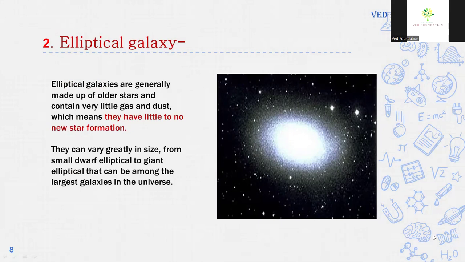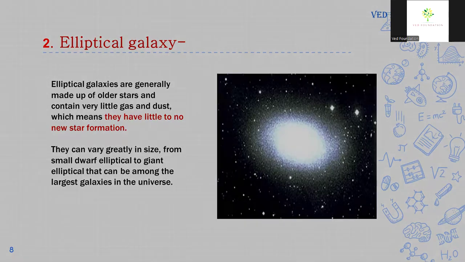Elliptical galaxies are generally made up of older stars and contain very little gas and dust, which means they have little to no new star formation. They can vary greatly in size from small dwarf elliptical to giant elliptical that can be among the largest galaxies in the universe.